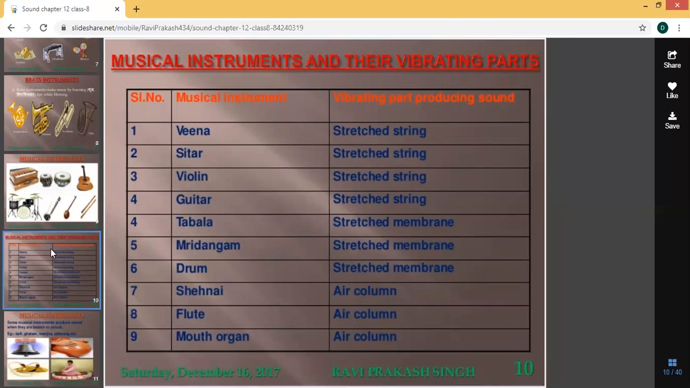Musical instruments and their vibrating parts. On the left side, they have given the names of the musical instruments. On the right side is the vibrating part that produces sound. First one is veena, stretched string; sitar, stretched string; violin, stretched string; guitar, stretched string; tabla, stretched membrane; mridangam, stretched membrane; drum, stretched membrane; shehnai, air column; flute, air column; mouth organ, air column. All these are different musical instruments, and these are the vibrating parts which produce sound.